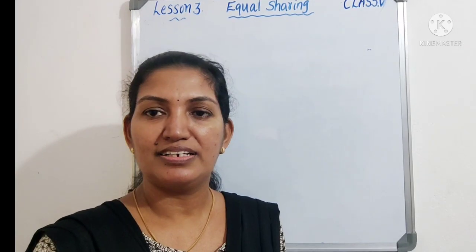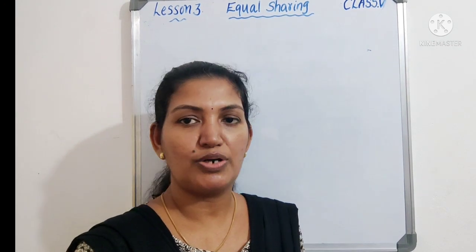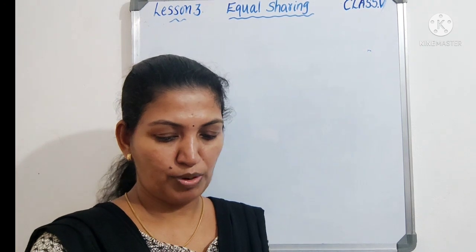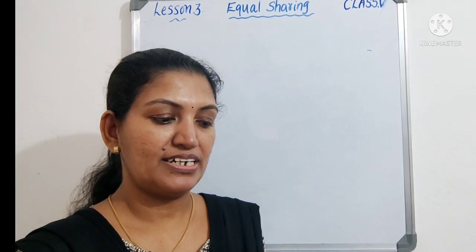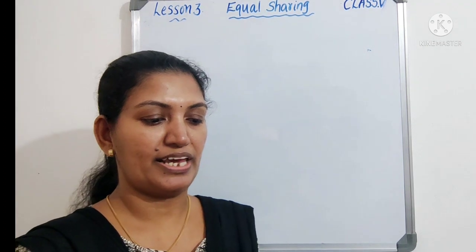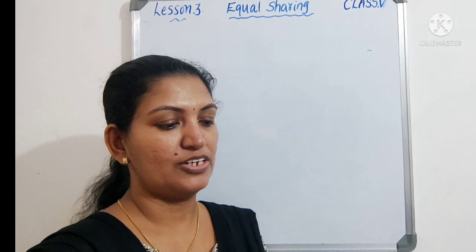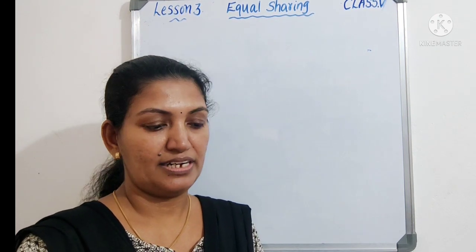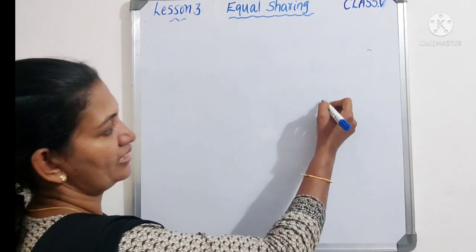Now all of you have learned division of 2 digit with single digit. Next you have to learn division of 3 digit with single digit. We have some word problems, page number 37. First question: if 168 is divided among 8, how much would each get? 168 rupees are divided equally among 8 children. Then how much would each get? That is division. We can directly do the division.